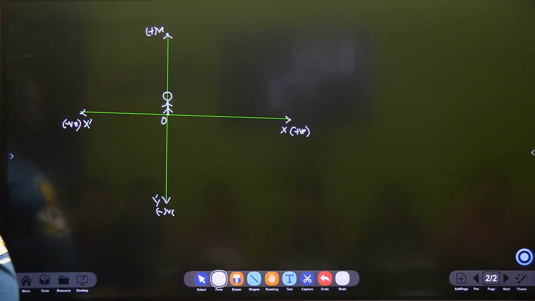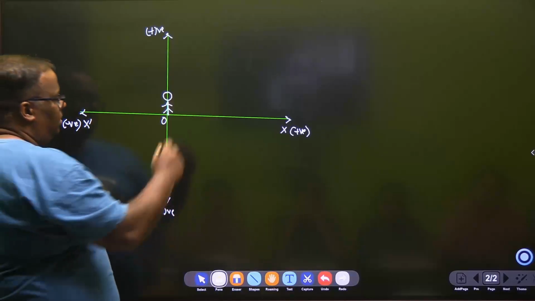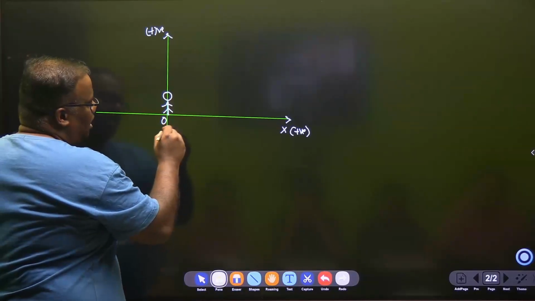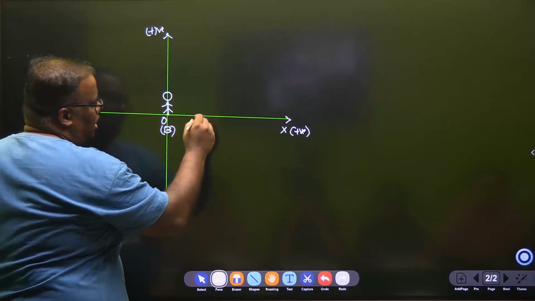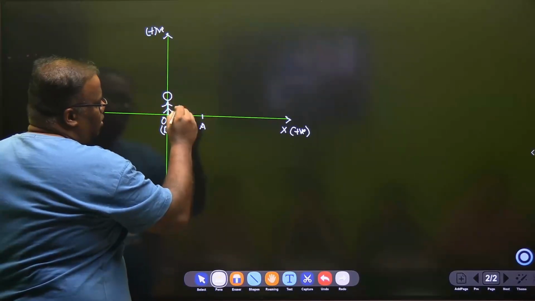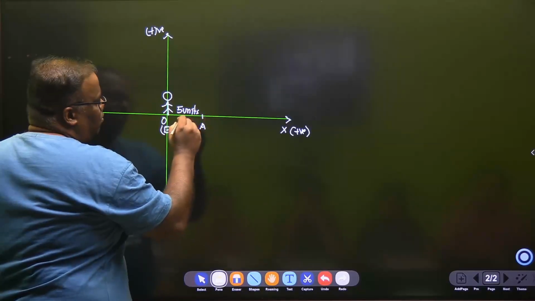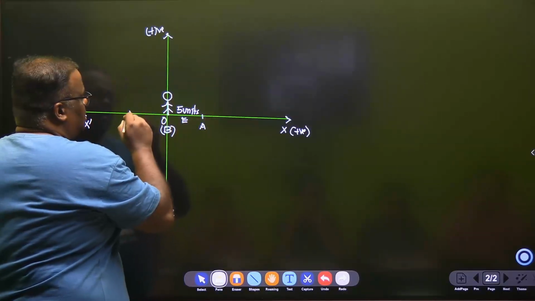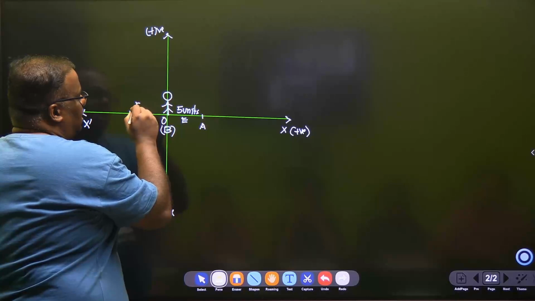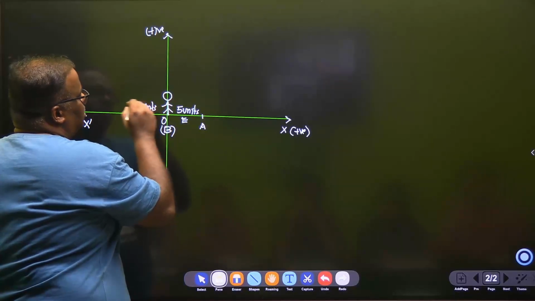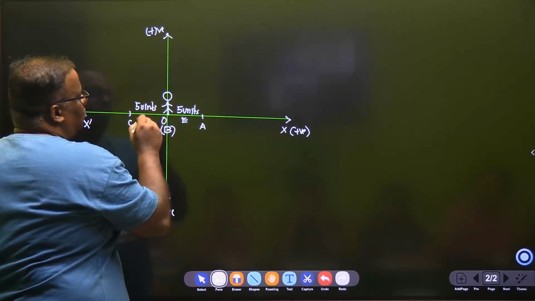Right? Let's say in our apartment, this is our B tower, and let's say this is A tower, which is exactly 5 units, straight line, 5 units east, and say this is C tower, which is exactly 5 units west.